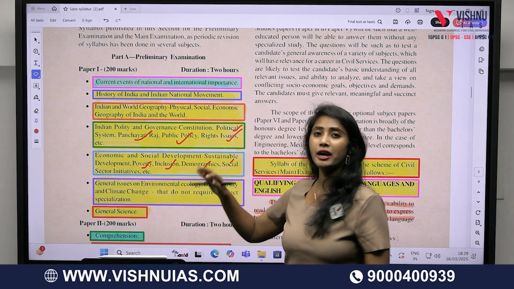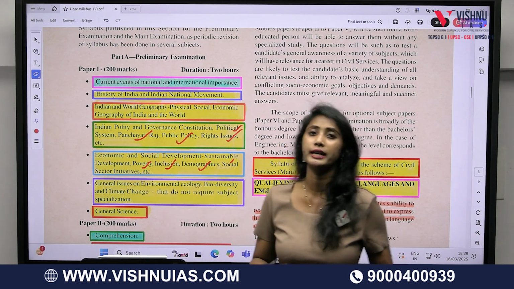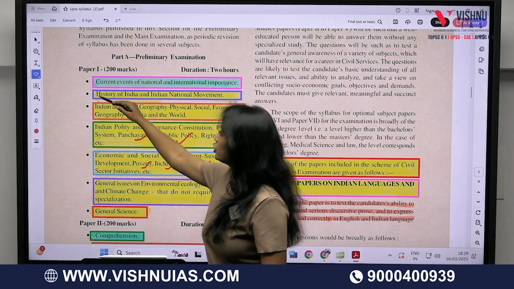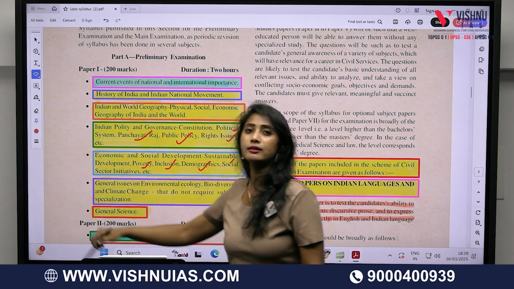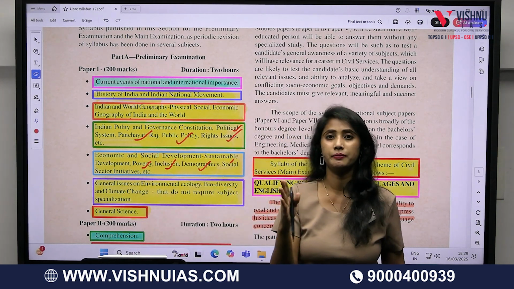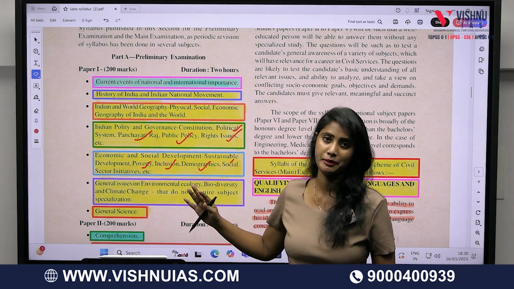General issues on environment and ecology, both biodiversity and climate change, which do not require any subject specialization, and general science. These are 1, 2, 3, 4, 5, 6, 7. These are the 7 topics that have been given in the preliminary stage of your UPSC examination. This is the syllabus that covers the preliminary examination.